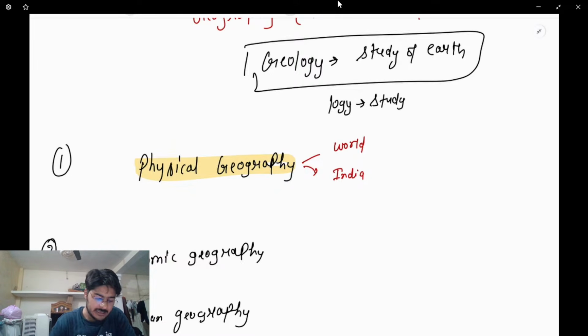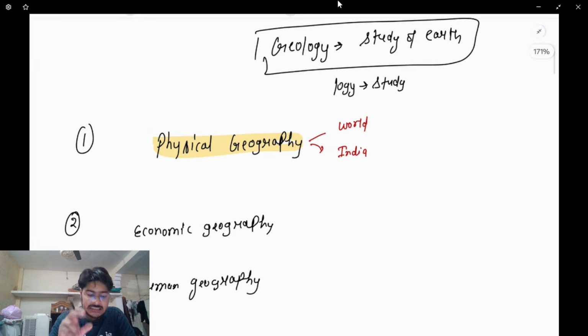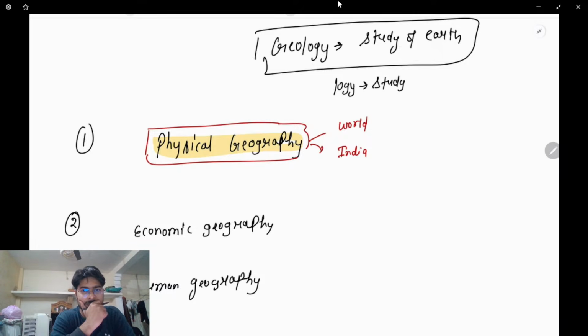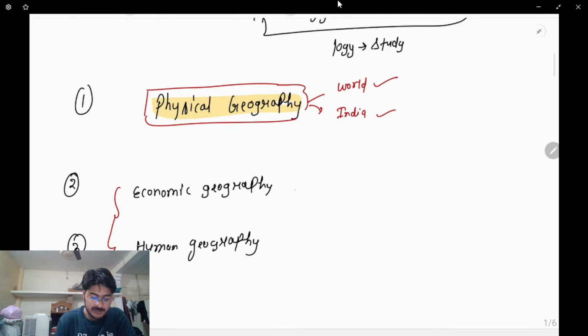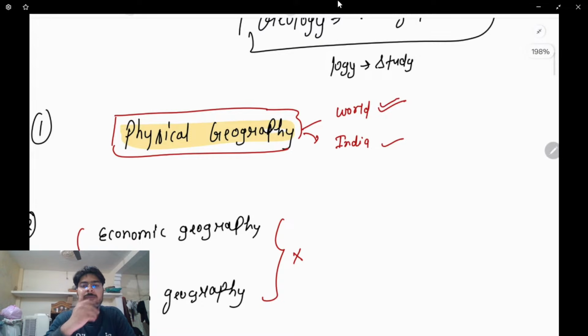So the first concept to understand is that in the section of geography, we only need to focus on the aspect of physical geography. We'll study the physical geography of the world, and when we study physical geography in the context of India, it becomes Indian geography. Am I clear? Just leave the other two parts for now. Physical geography is the only geography you need to study. First we'll study the physical geography of the world overall, and then the physical geography in the context of India, which is known as Indian geography.